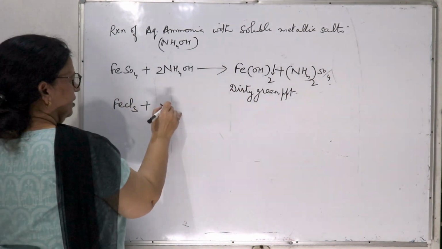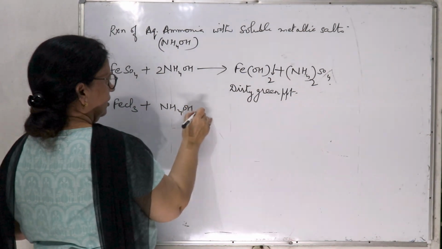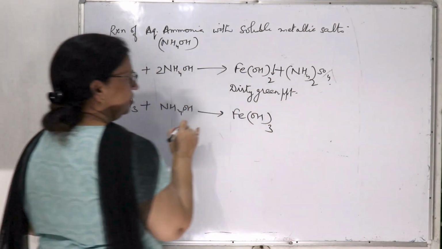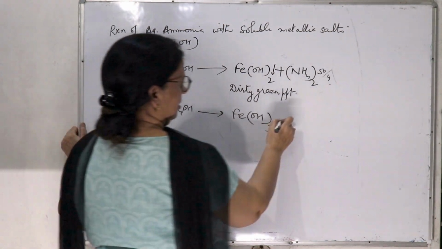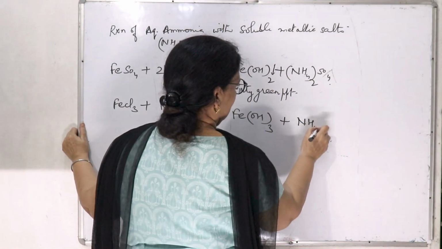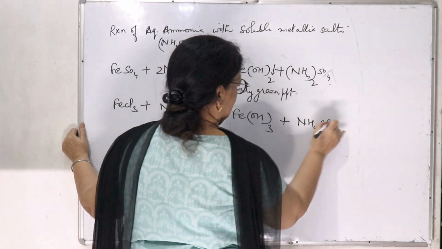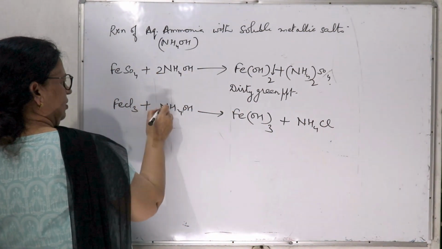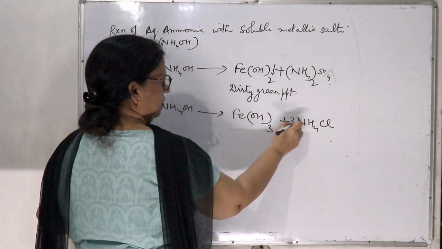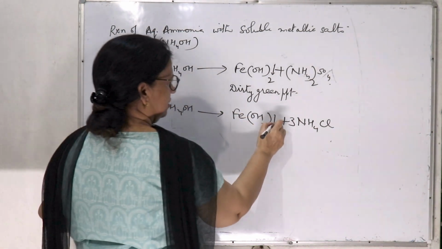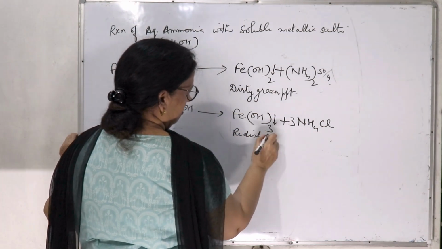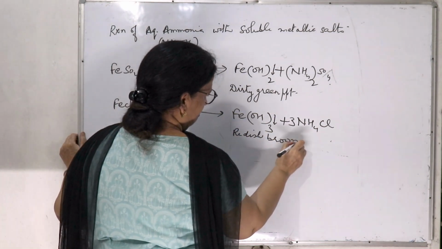FeCl3 plus NH4OH gives Fe(OH)3, plus NH4Cl. These reactions you have done in analytical chemistry. So this is having reddish brown PPT.